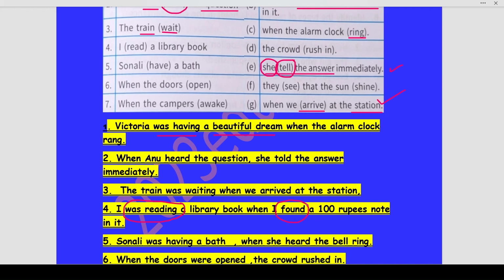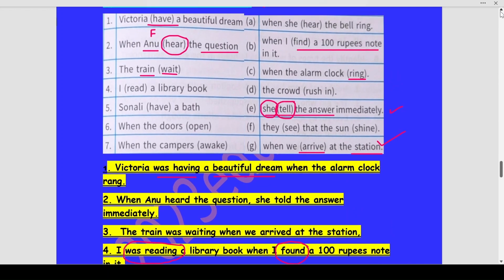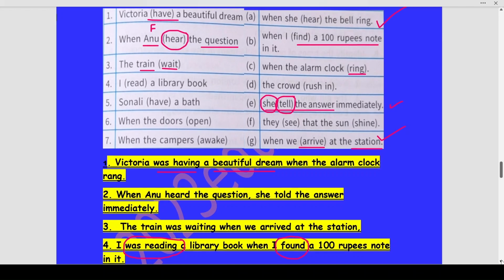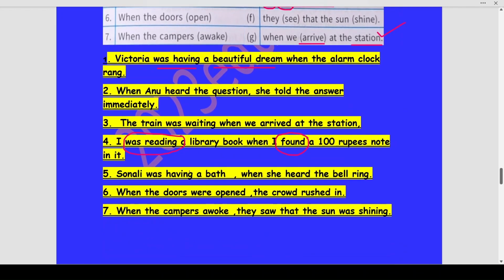Okay, Sonali have a bath when she heard the doorbell ring. Okay, Sonali have a bath when she heard the bell ring. These two are the correct matches. Okay, so Sonali was having a bath when she heard the bell ring. What will be the correct option? Sonali was having a bath when she heard the bell ring. So this changes to was having and heard.